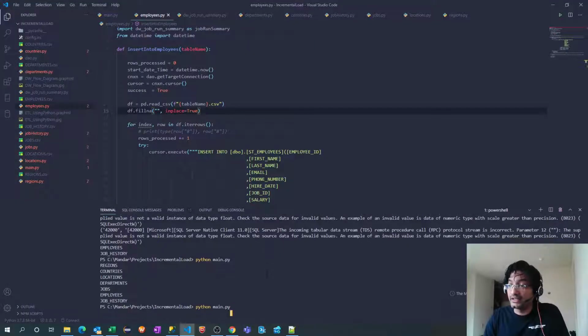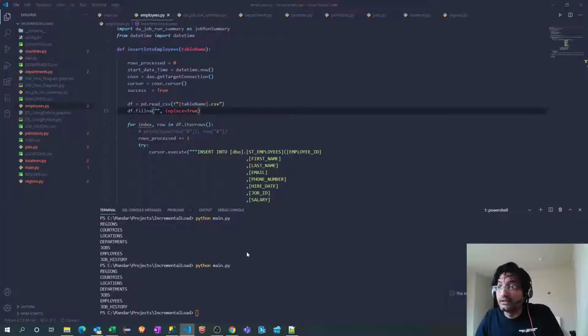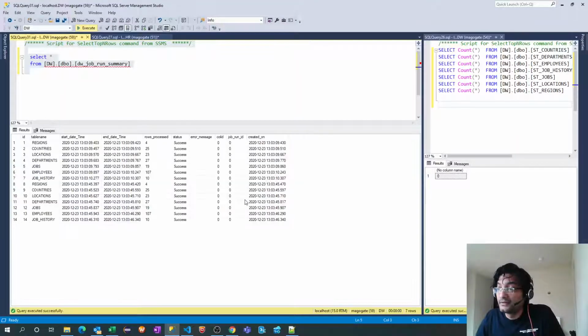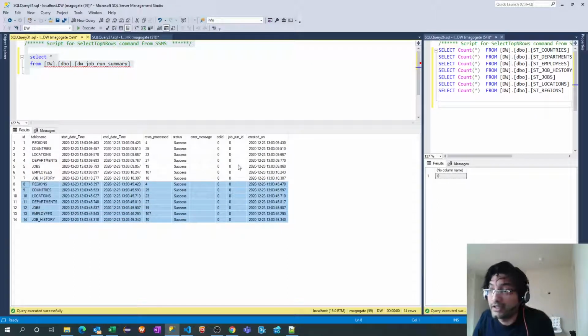If I run this again, it's the second time I am running it. So this is the second run. It starts with regions. So this entry should be 1, and this entry should be 2. The job run ID value is supposed to tell me how many times that entire load has happened. We'll see that in the next video.